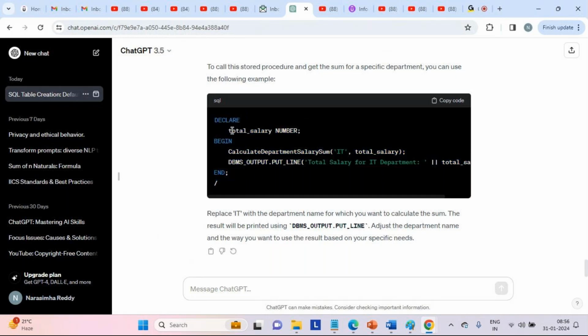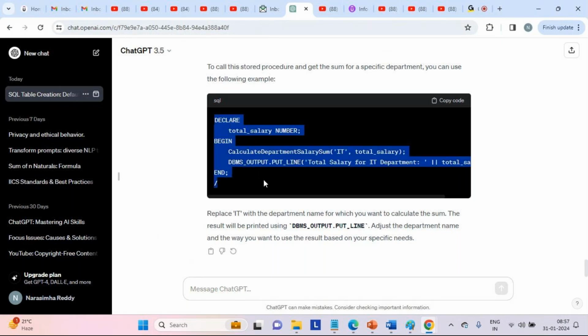Within that, the out parameter is total salary. We call this stored procedure name with the IT department and with the out parameter, which is declared as a number here. Then we can print. DBMS_OUTPUT.PUT_LINE is a print statement, so we print total salary, which is the out parameter. That's all we'll get as a result of this PL/SQL block.